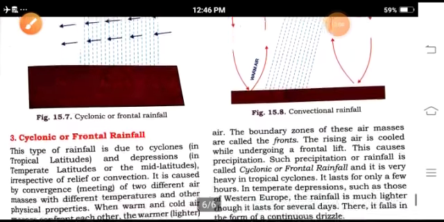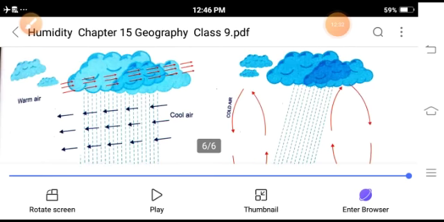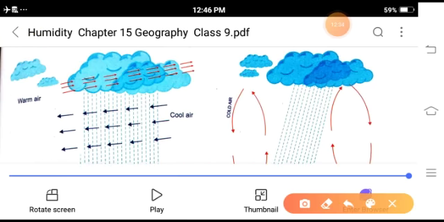Cyclonic rainfall. This type of rainfall occurs mainly in the temperate latitudes. Cyclonic rainfall mostly occurs with heavy tropical cyclones, and where the cyclones are generated, they cause the formation of cyclonic rainfall.